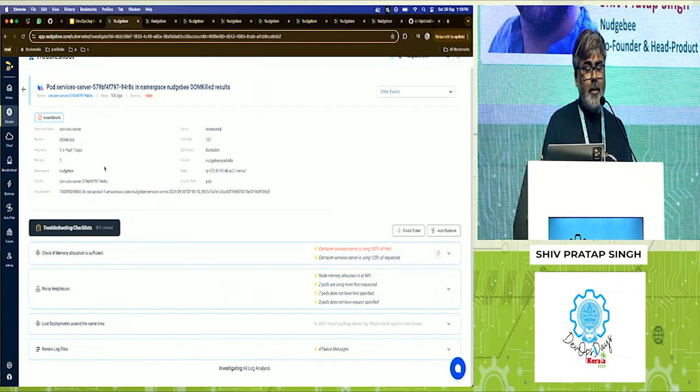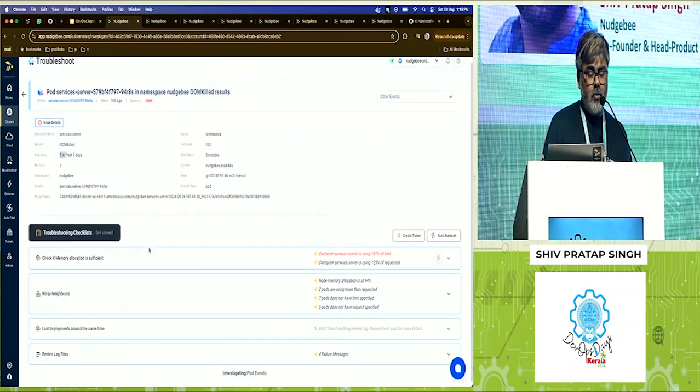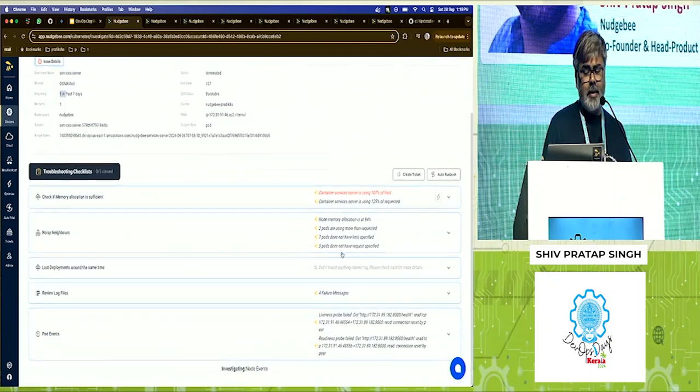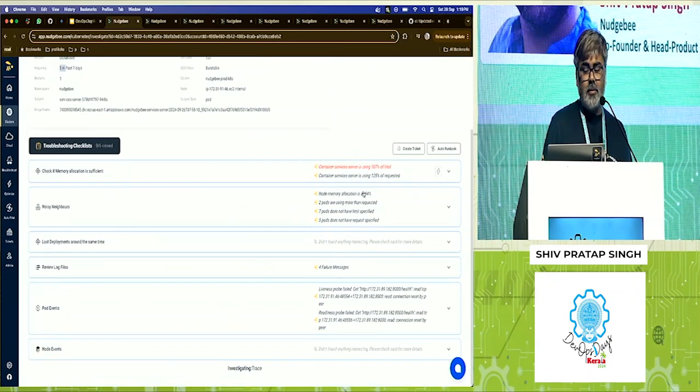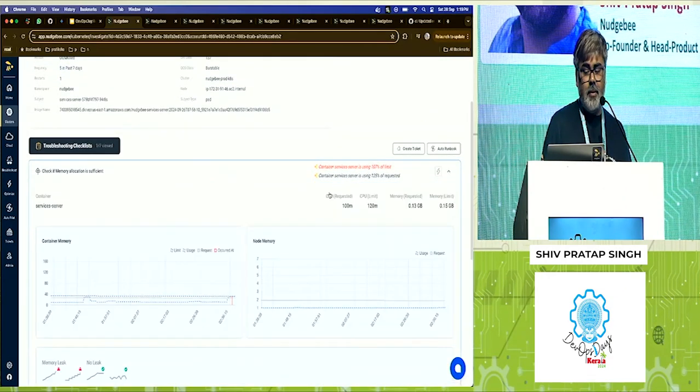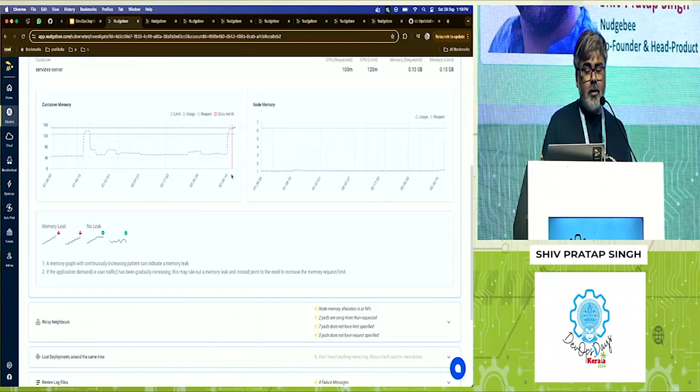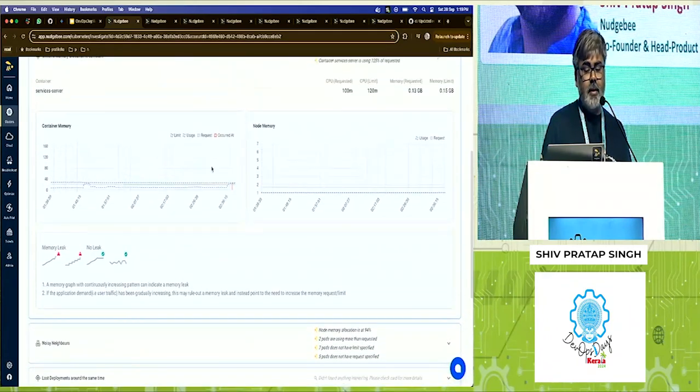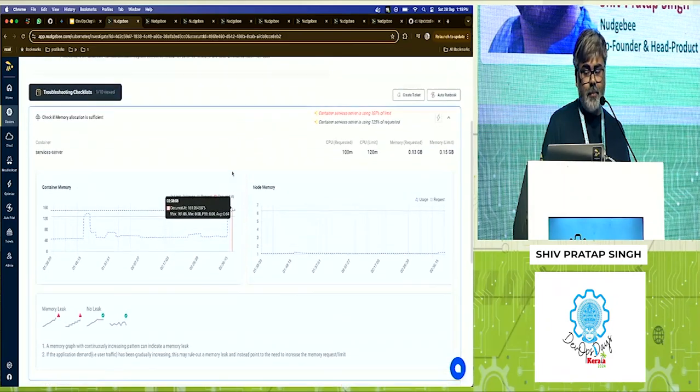It will give you metrics in terms of, it is happening 5 times in the last 7 days, so something which we need to look into, right? What was the image it was using, how many restarts have occurred. Then it will also tell you to check if the memory allocation was sufficient and gives you an insight directly that it was almost 107% of the limit, right? And if you click on it, it will give you supporting data, which tells you this was the memory utilization, this is where the spike was happening, right?